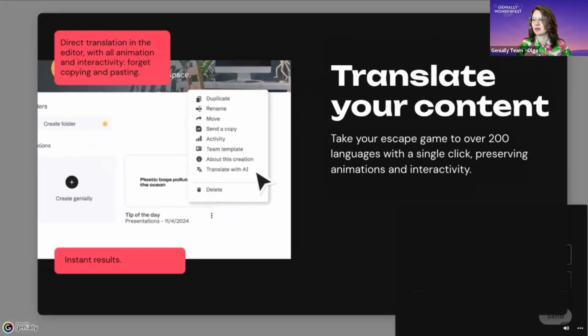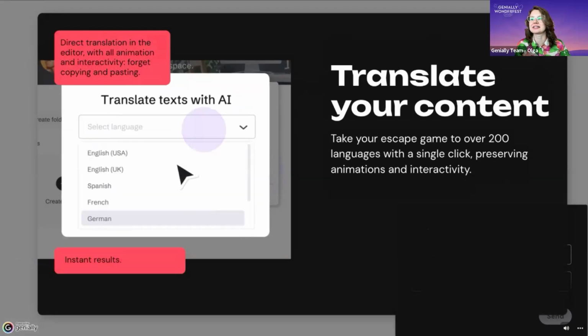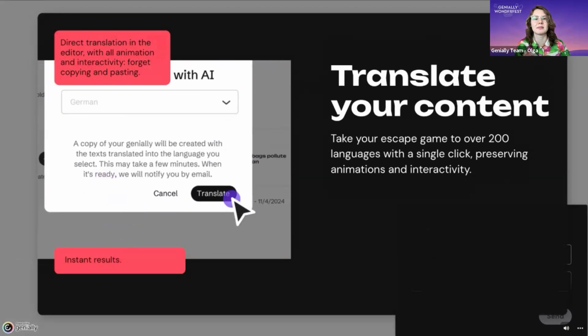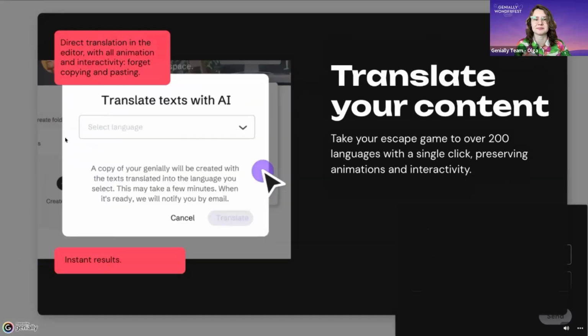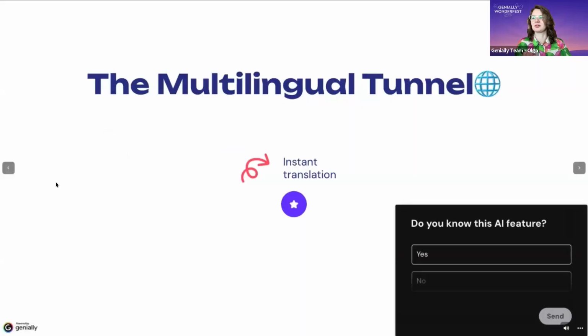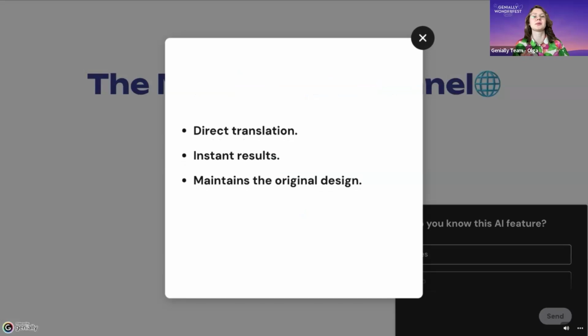So here we can just click on three dots, right? And can translate text in a couple of clicks to many languages in just a second. So for example, in education, you can transform lessons for international students or exchange programs, right? Or any other materials in different languages. And if you work in corporate, you can adapt training or internal communication materials for global teams in seconds.